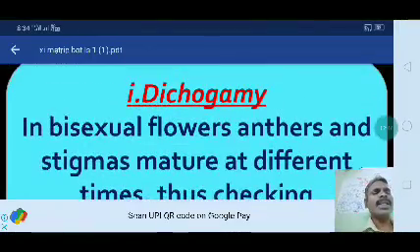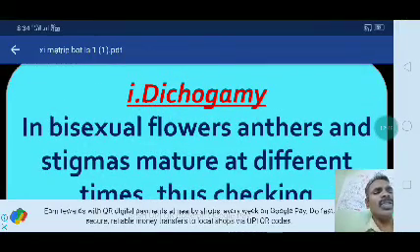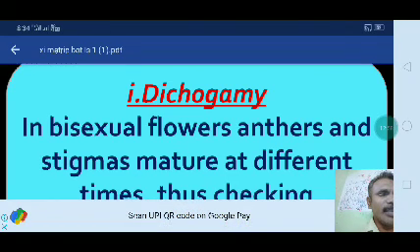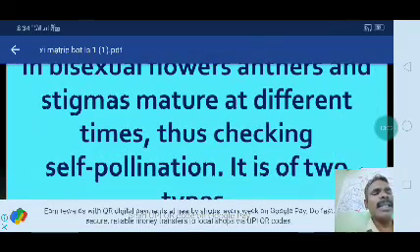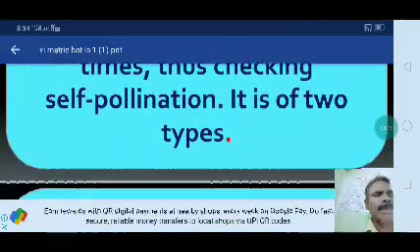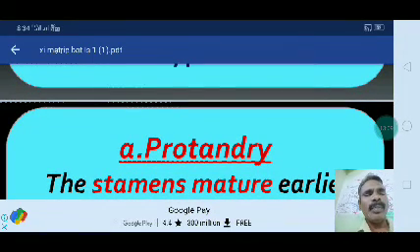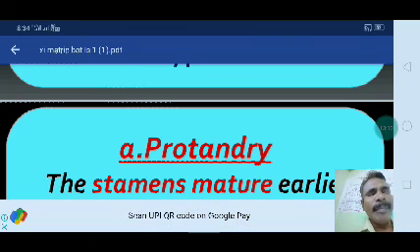Okay, the next one is dichogamy. In bisexual flowers, anthers and stigma mature at different times. Here the androecium and gynoecium are present, but they mature at different times, thus checking self-pollination. It is of two types. First one is protandry, second one is protogyny. They mature at different times.